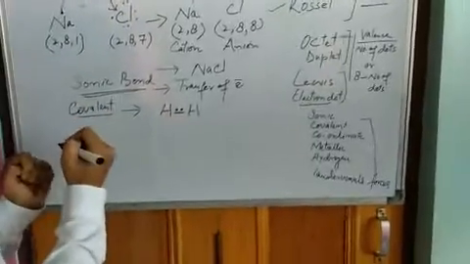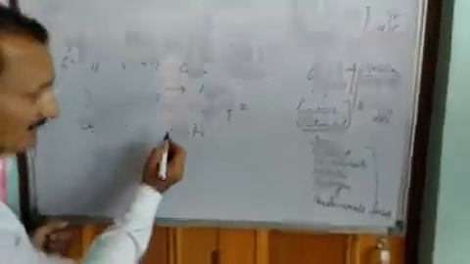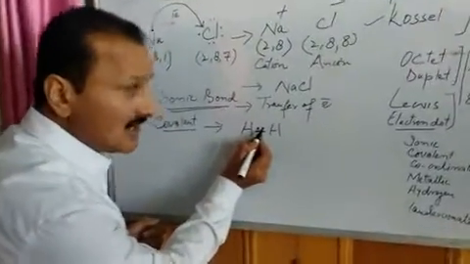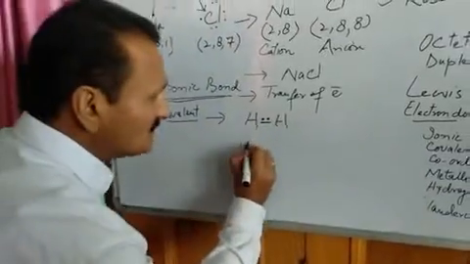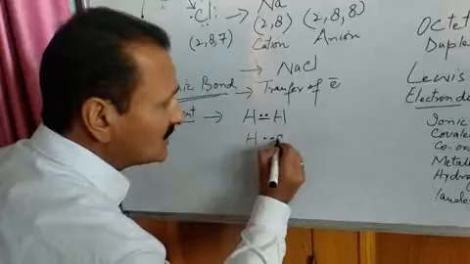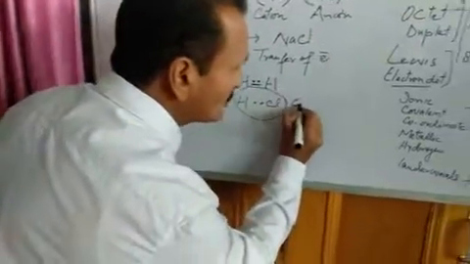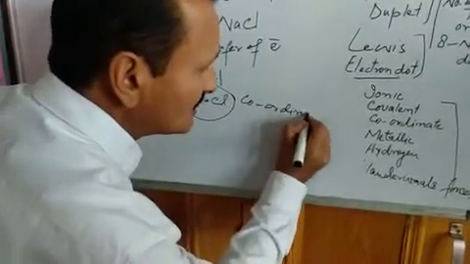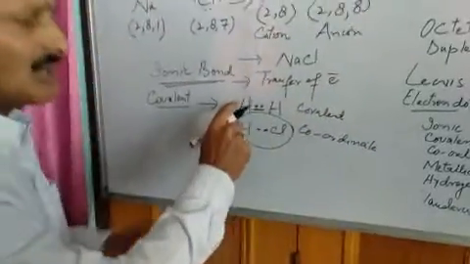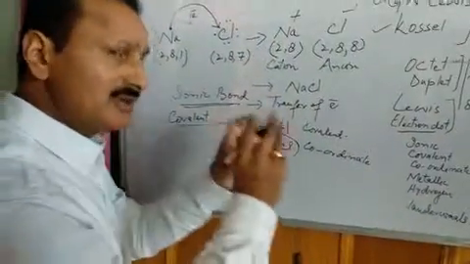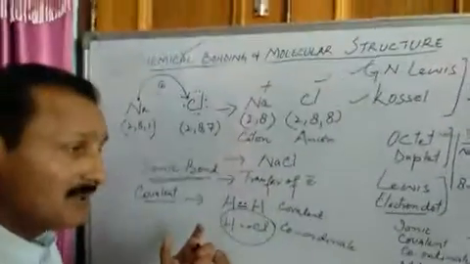This is another type of bond, covalent bond. So what happens in covalent bond? There is sharing of electrons. Sometimes these electrons are contributed by both of the atoms, but sometimes this pair of electrons is contributed by only one, and at that point of time the bond is known as coordinate bond. So what is the difference between coordinate and covalent bond? In covalent bond, electrons are contributed and mutually shared. But in coordinate bond, they are contributed by only one atom but mutually shared.